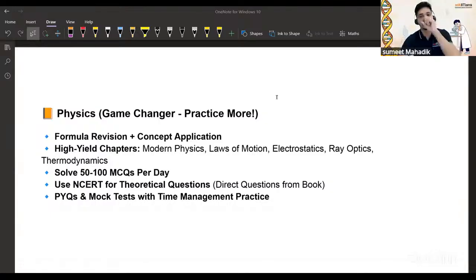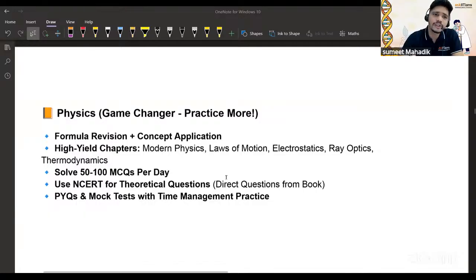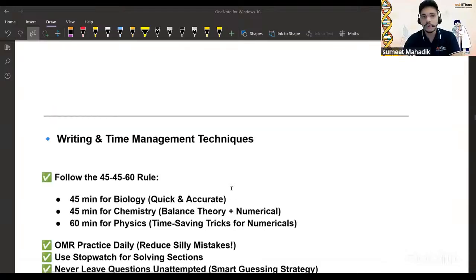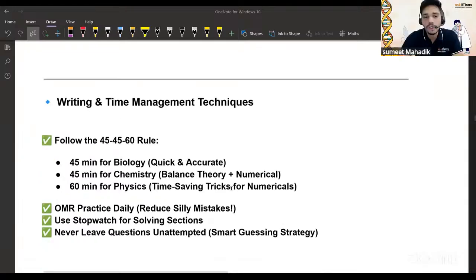Don't worry about it. Now, what resources can be used for that? You can use many resources for this purpose, but what I am stating here is that you need formula revision and concept application again and again, and time management. Now, let's talk about writing and time management techniques. So, what do these techniques actually involve?